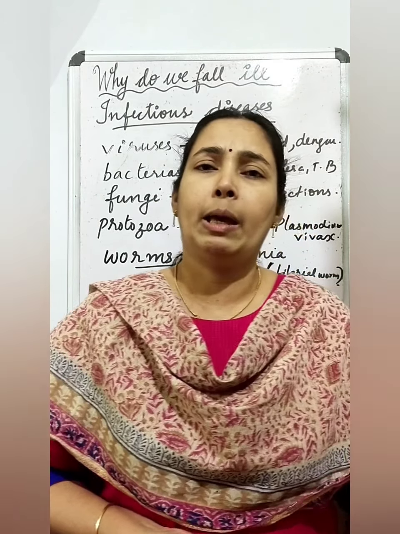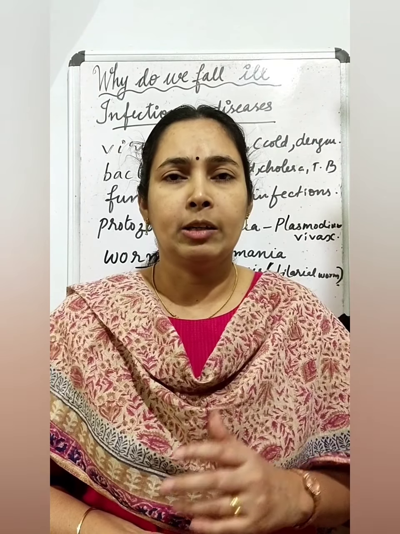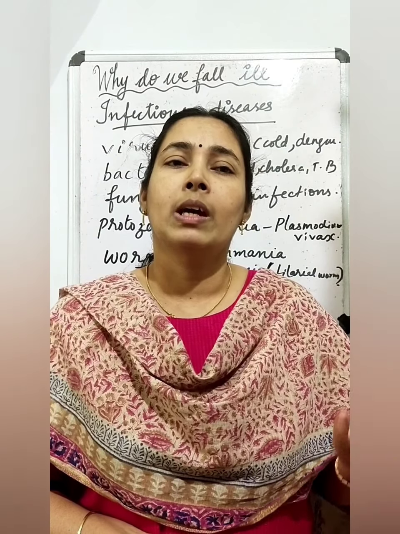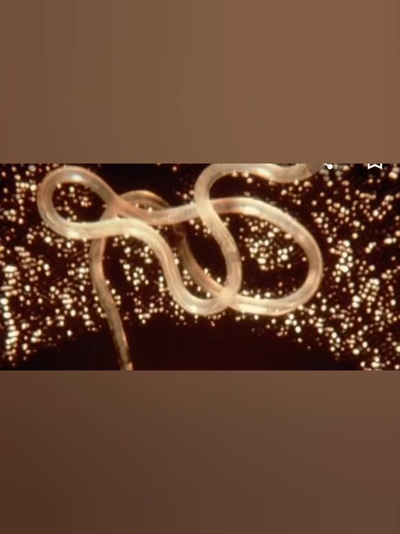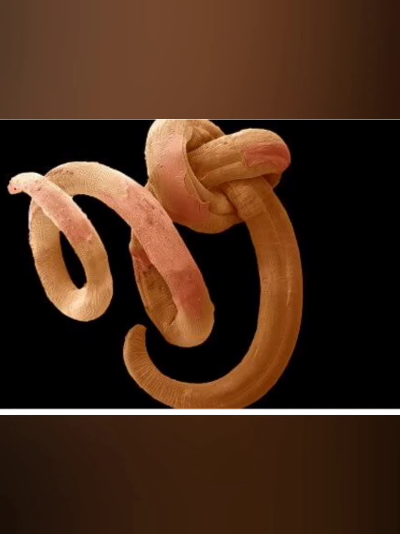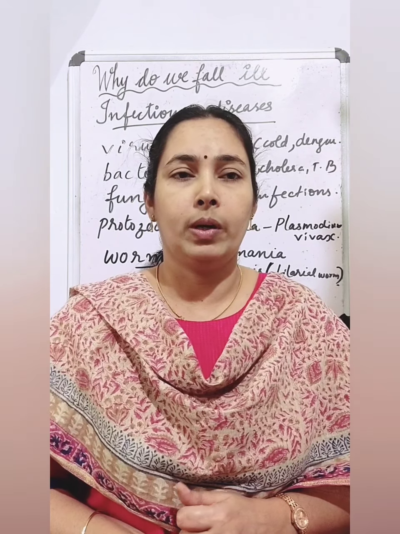For example, tapeworm, hookworm, pinworm, flukes, all these are living as parasites in our body.